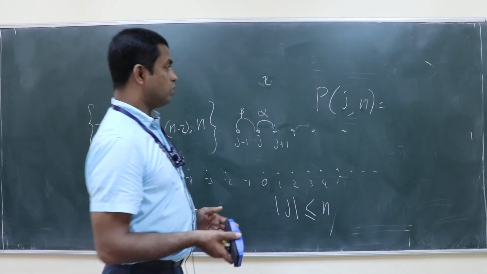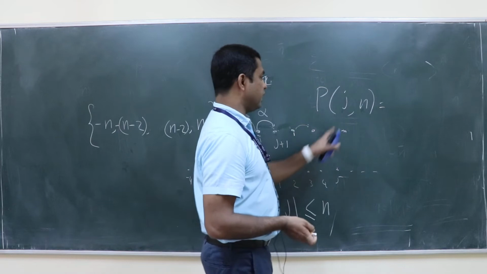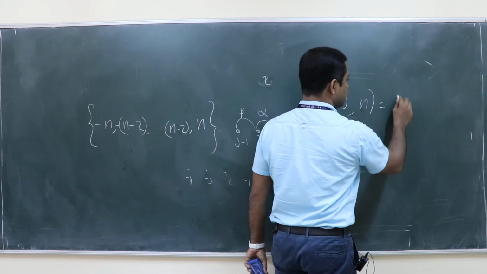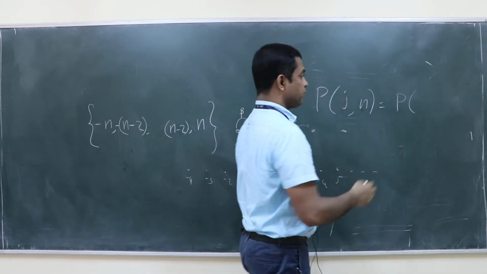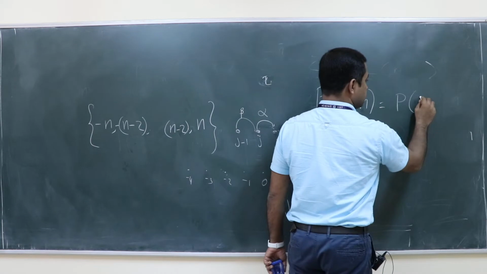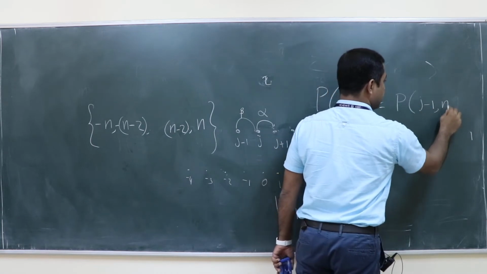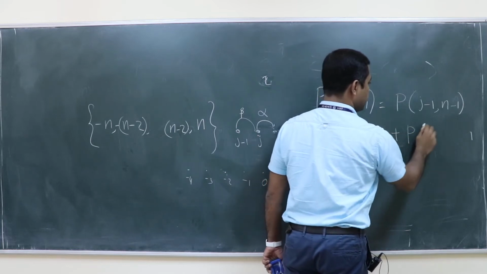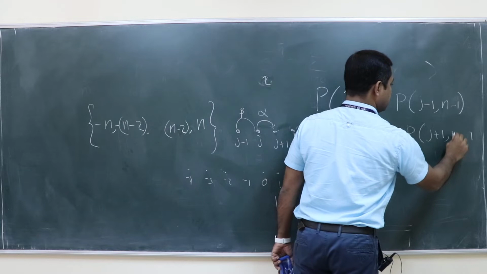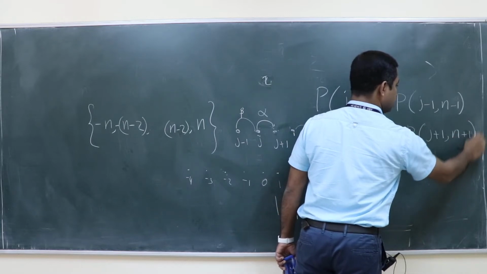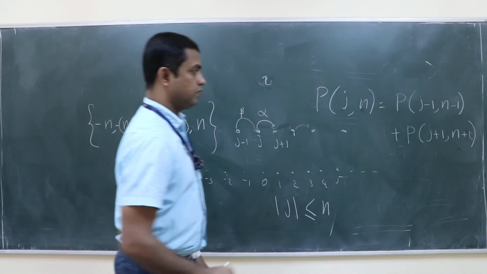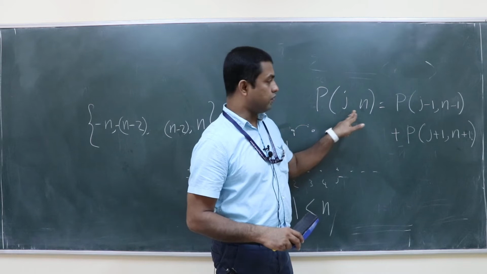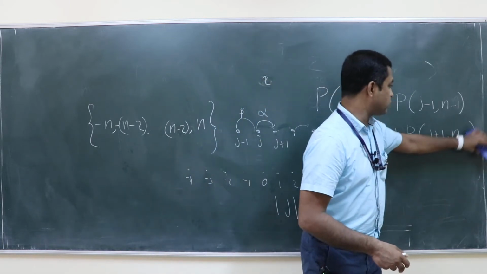So the probability to reach j at n will be equal to the probability at j minus 1 after n minus 1 trials plus the probability at j plus 1 after n minus 1 trials.